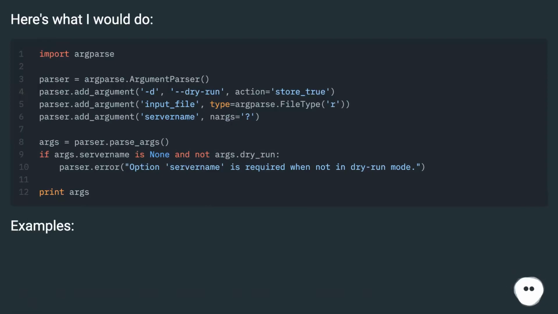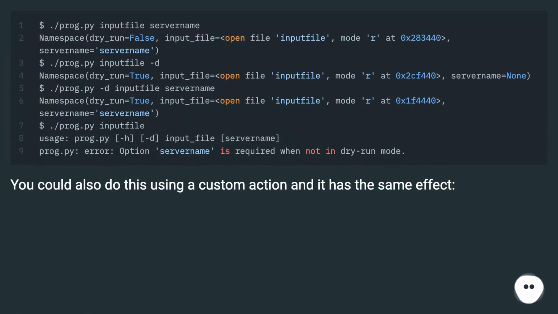Here's what I would do. Examples. You could also do this using a custom action and it has the same effect.